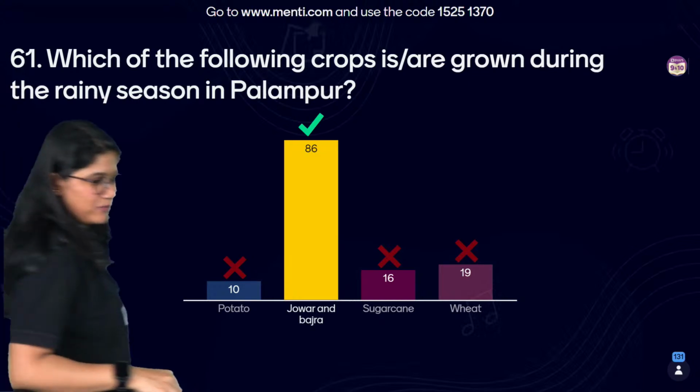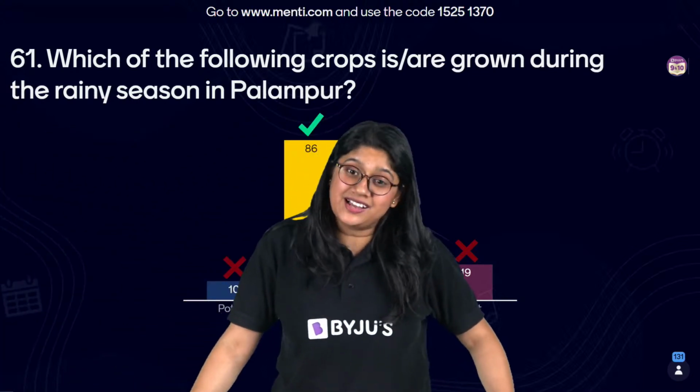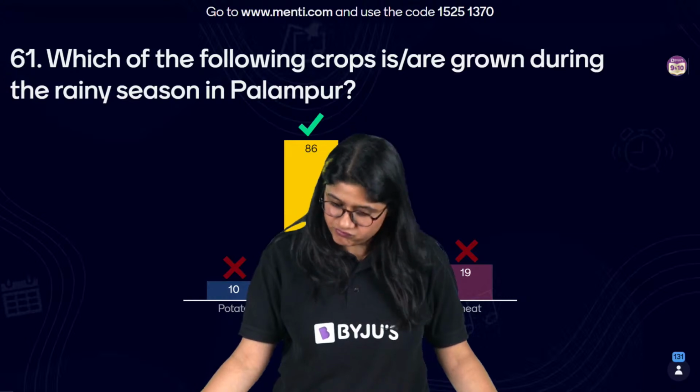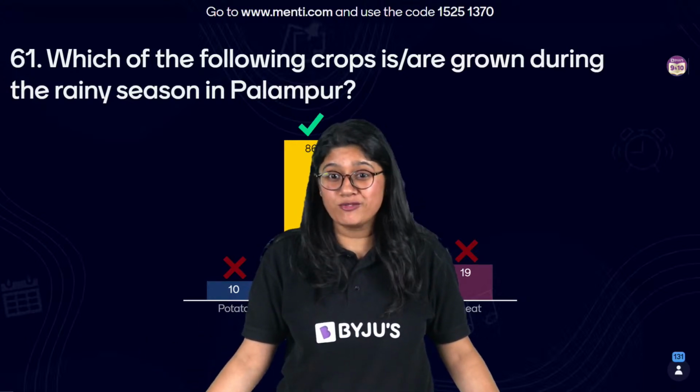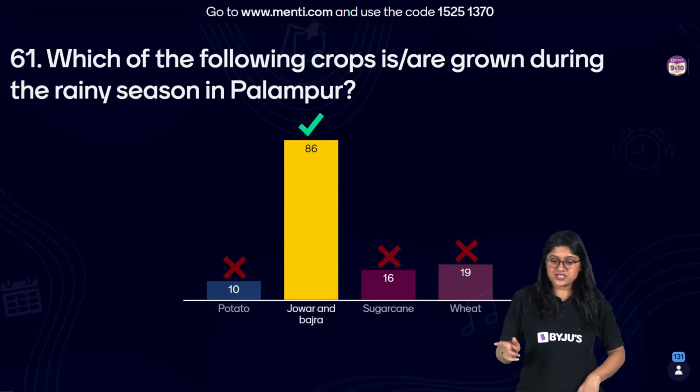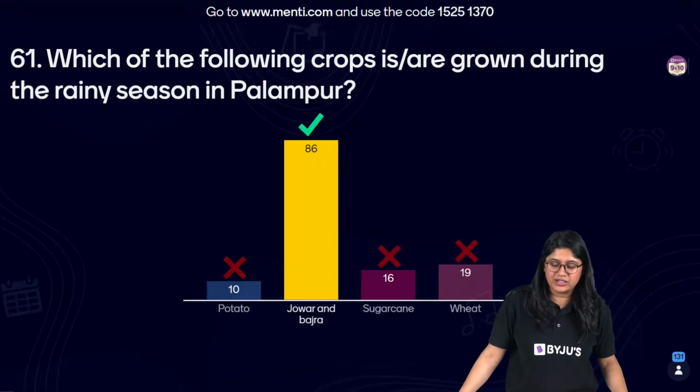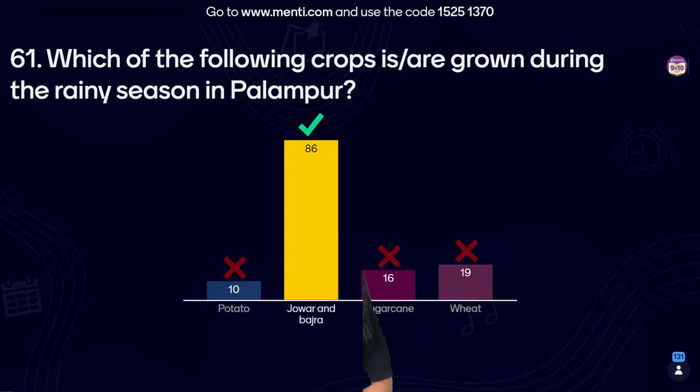Yes, everyone. So, ma'am, we'll be back in a minute. And the correct answer over here is jowar and bajra, right? And 86 of you have voted for the correct answer. And many of you are asking about the code, it is 15251370. So, ma'am will be back now.